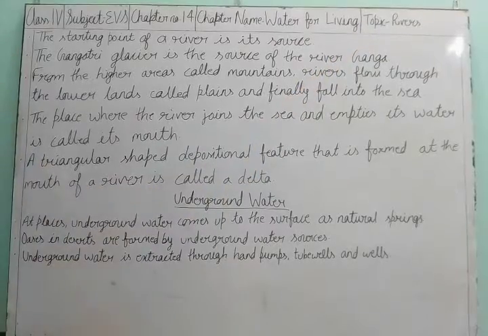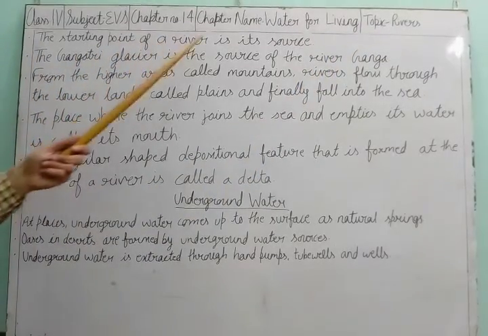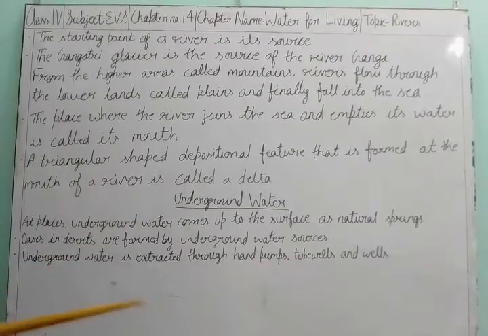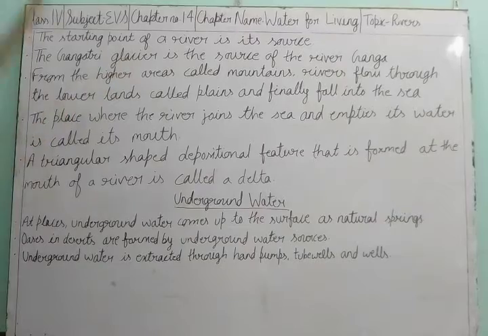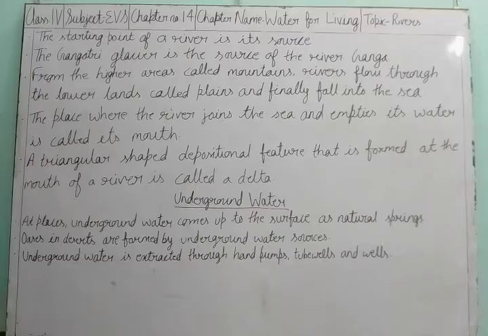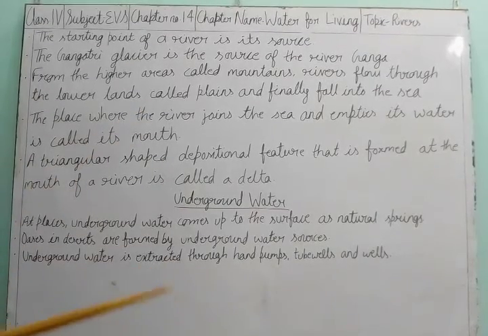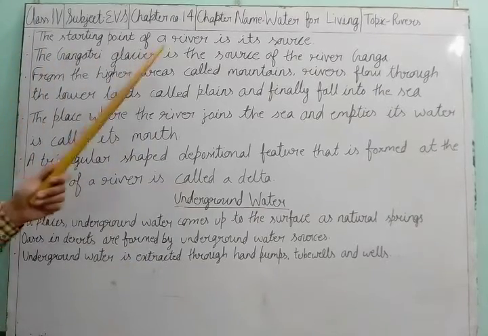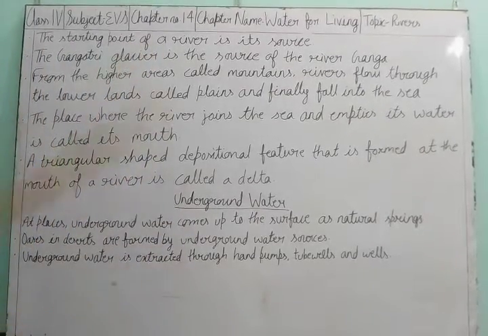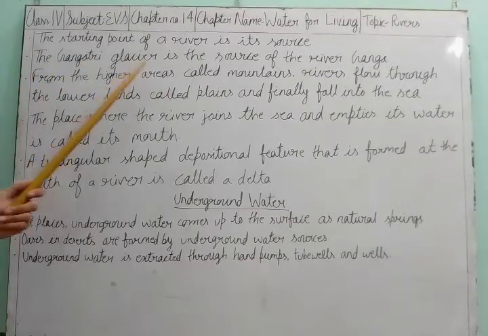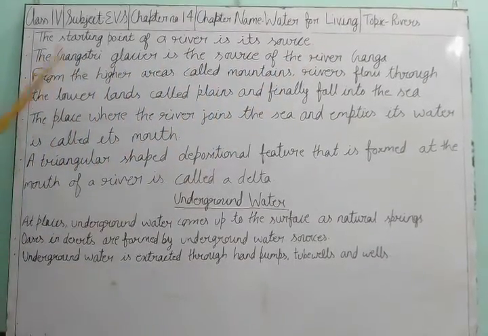Topic: Rivers. The starting point of a river is its source. The place from where the river starts is known as the source. Because, as all of you know, source means from where we are getting the same thing again and again. Since we are getting the water of the river from a particular point, that fixed point is known as its source.